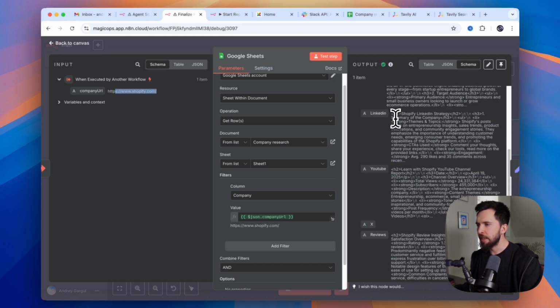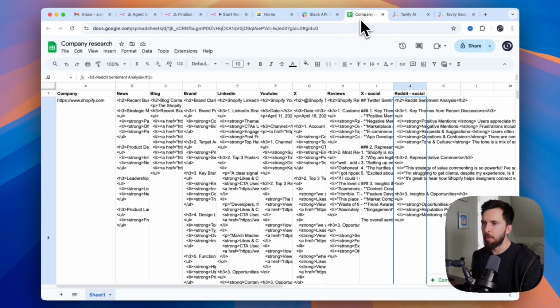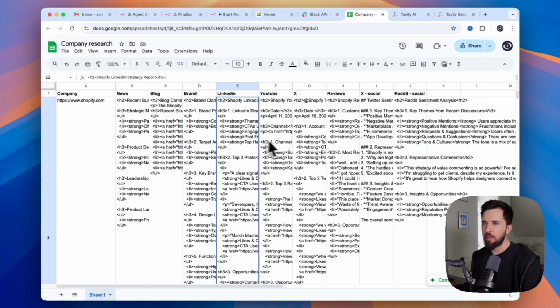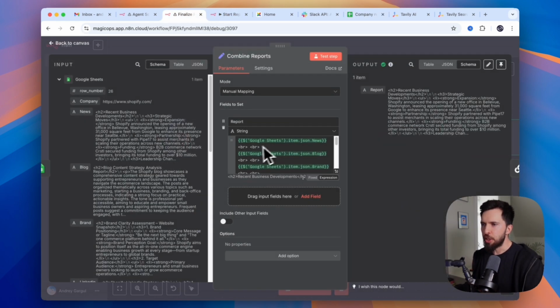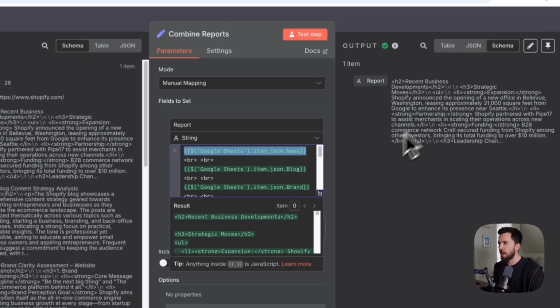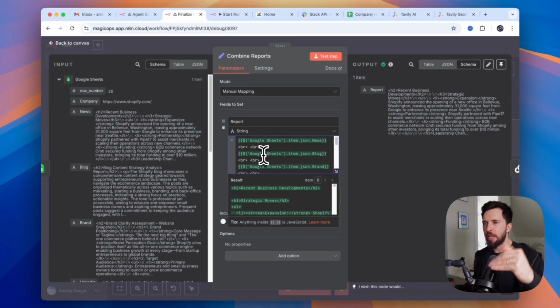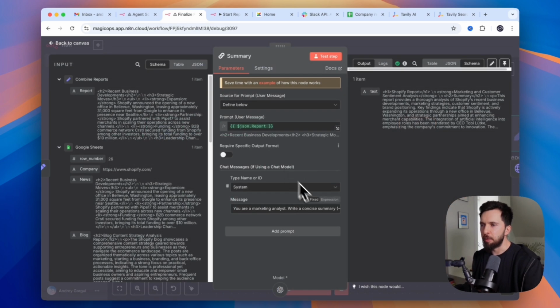Here is all the data that we have in our spreadsheet database, right? So here we have on the left Shopify, and we created a bunch of reports for it. After that, we just want to combine these reports in one giant text block, and we use a little bit of HTML, like break line, to create space between that. Otherwise, they're going to be all merged together.